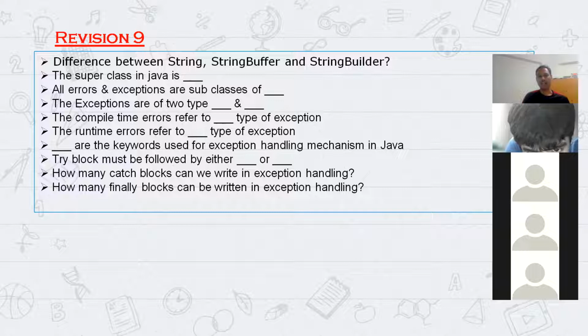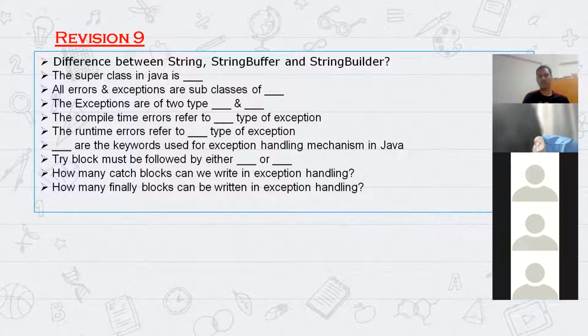Which one of these three uses the string pool in the JVM heap memory? String. Correct. String will use the string pool. The JVM will create the strings that we declare in the Java heap memory. The string pool will be created in the Java heap memory, and all these constants will be created inside the string pool. StringBuffer and StringBuilder are classes actually.